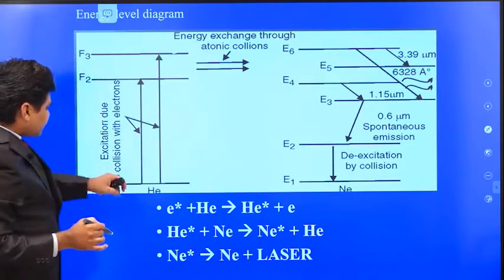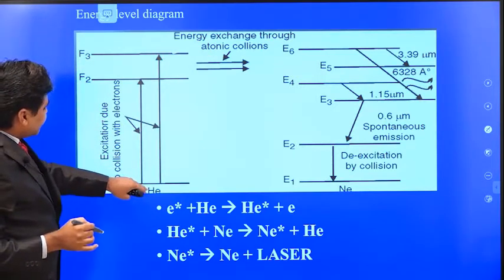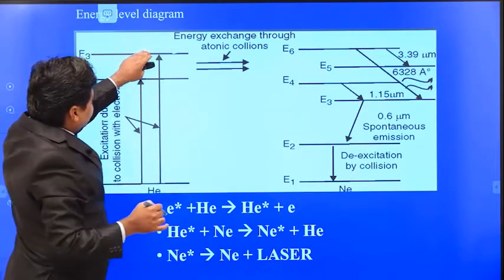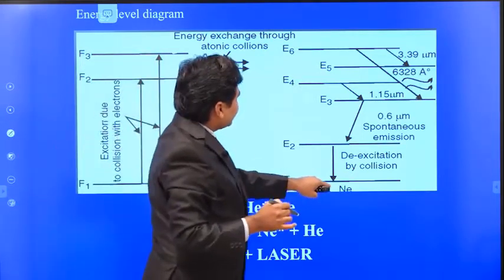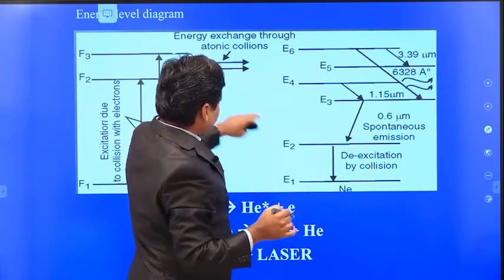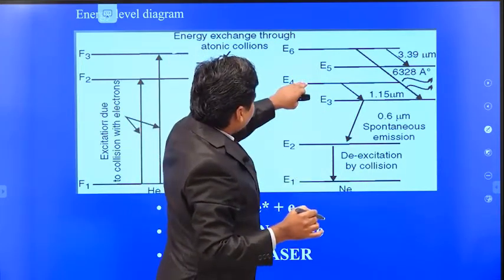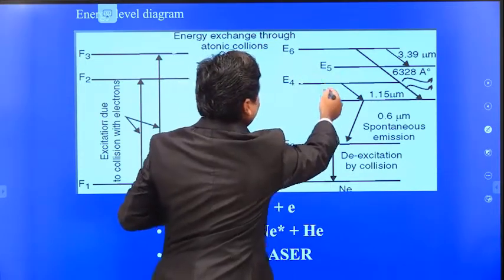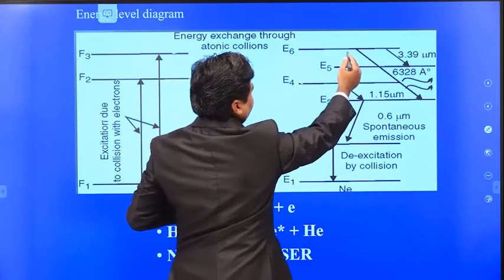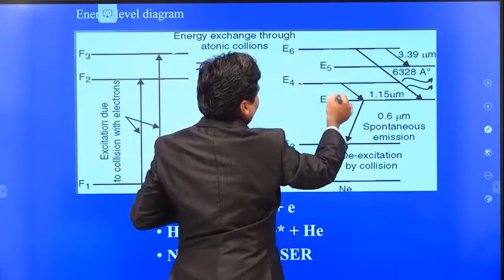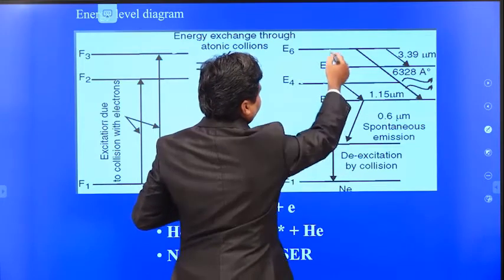When the electrons collide with the helium atoms, they go to the excited state. These helium atoms again collide with the neon atoms and transfer the electrons of the neon atoms to the E6 and E4 levels. E6 and E4 levels are metastable states. So laser transitions take place between E6 and E5, E4 and E3, and E6 and E3.